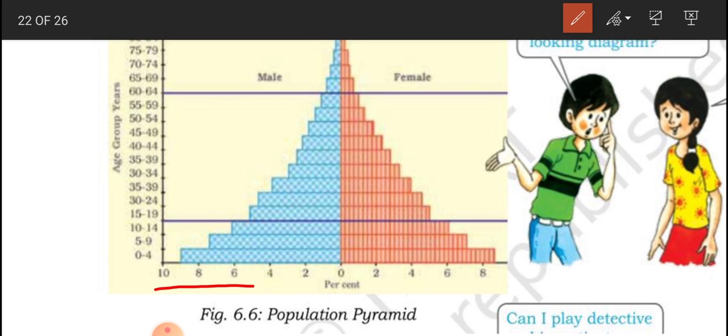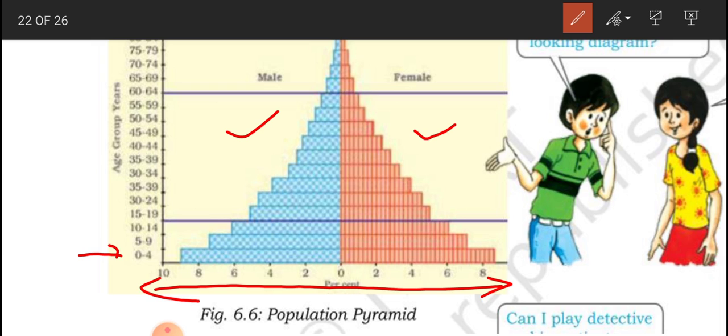This side is showing the number of males and females. The blue part is for males and the pink or red part is for females. Here you can see they are divided into different age groups, like 0 to 4, 5 to 9, 10 to 14, 15 to 19, and so on up to 35 to 39. These are the different age groups.